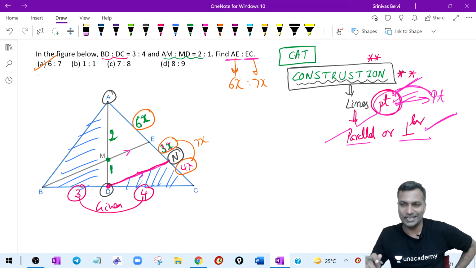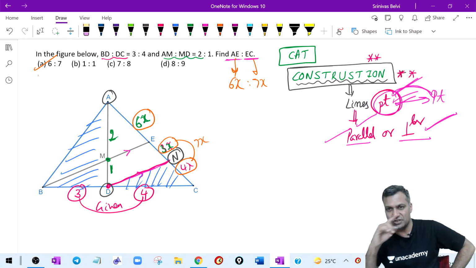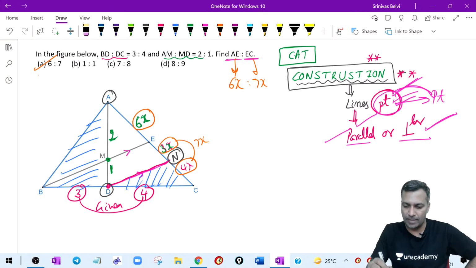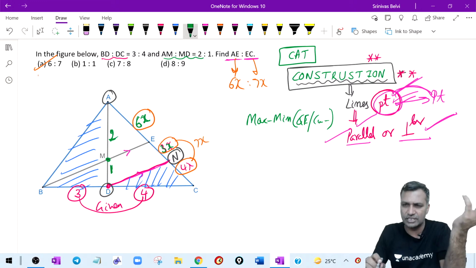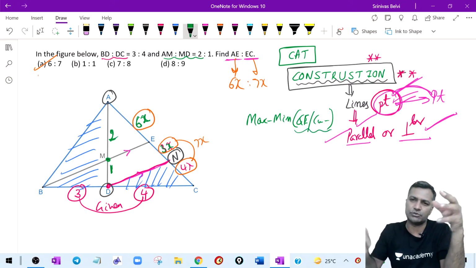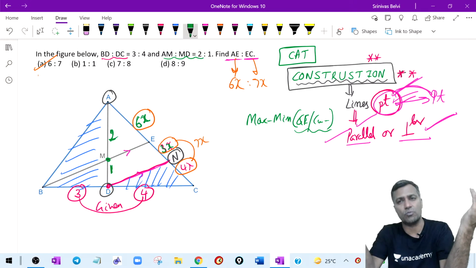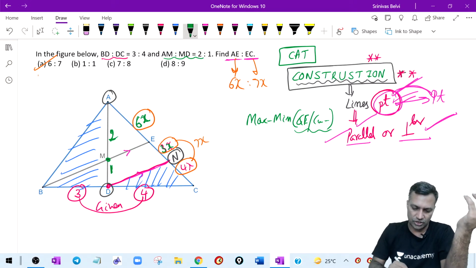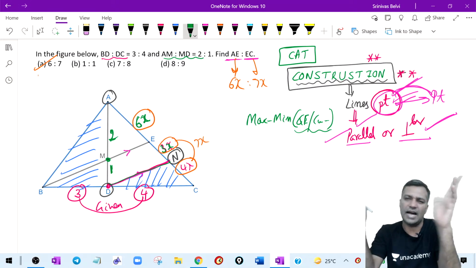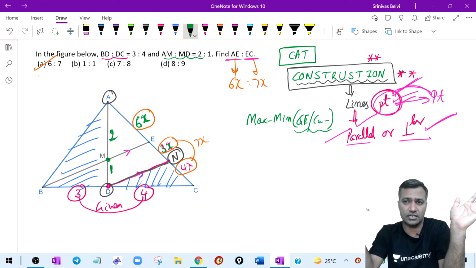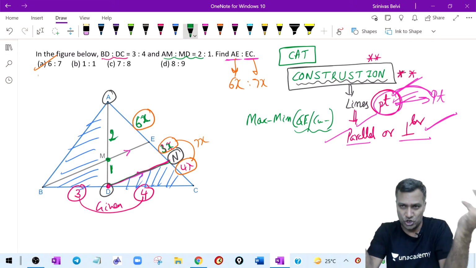It is kind of like learning differentiation. When I want to find the maximum or minimum of a quadratic equation, cubic equation, whatever equation, one way is to differentiate and equate it to 0, which is faster. Otherwise you will try to adjust it to find the maximum using a formula. Similarly, this is construction. If you don't want to construct, you use mass point geometry. Then you have to use the concept of mass point geometry. That is the point there.